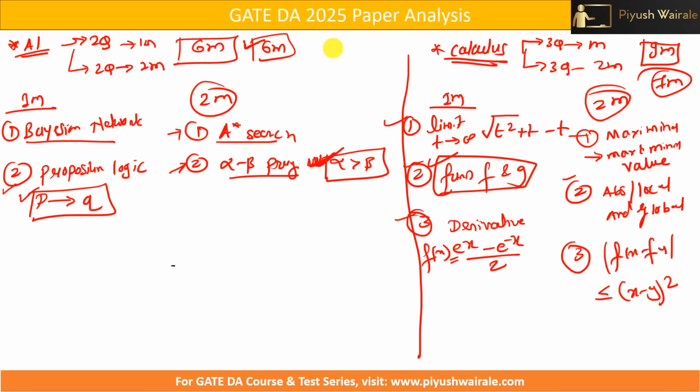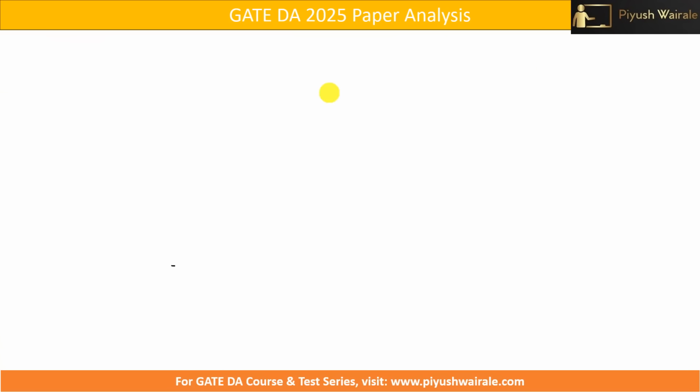So I'm talking about the average to good student, those who are prepared well for the GATE exam. So again, 7 marks out of 9 was easy to score in the calculus part. Okay, so we discussed AI and calculus. Now let's discuss